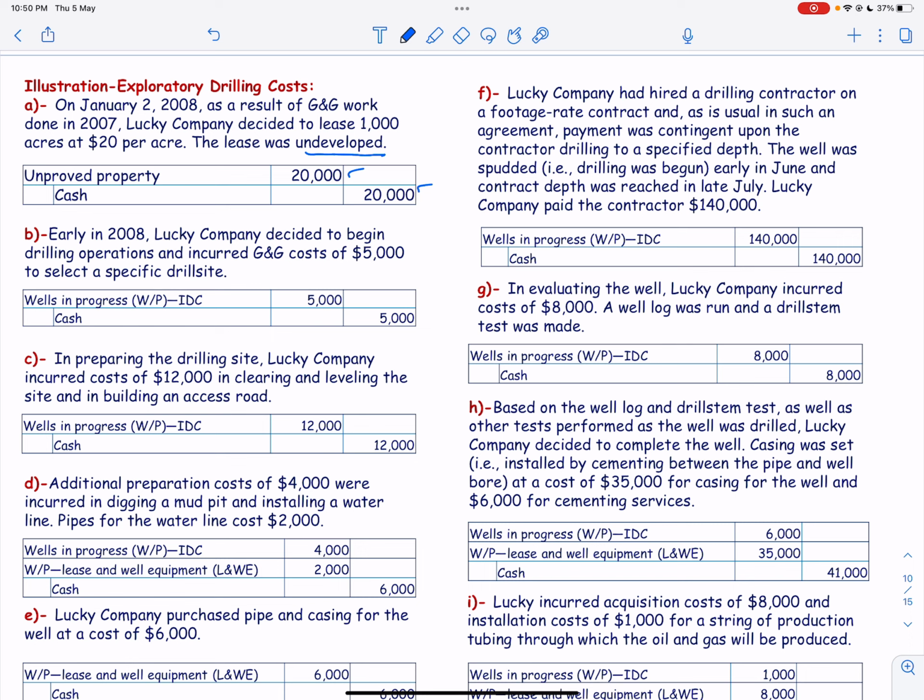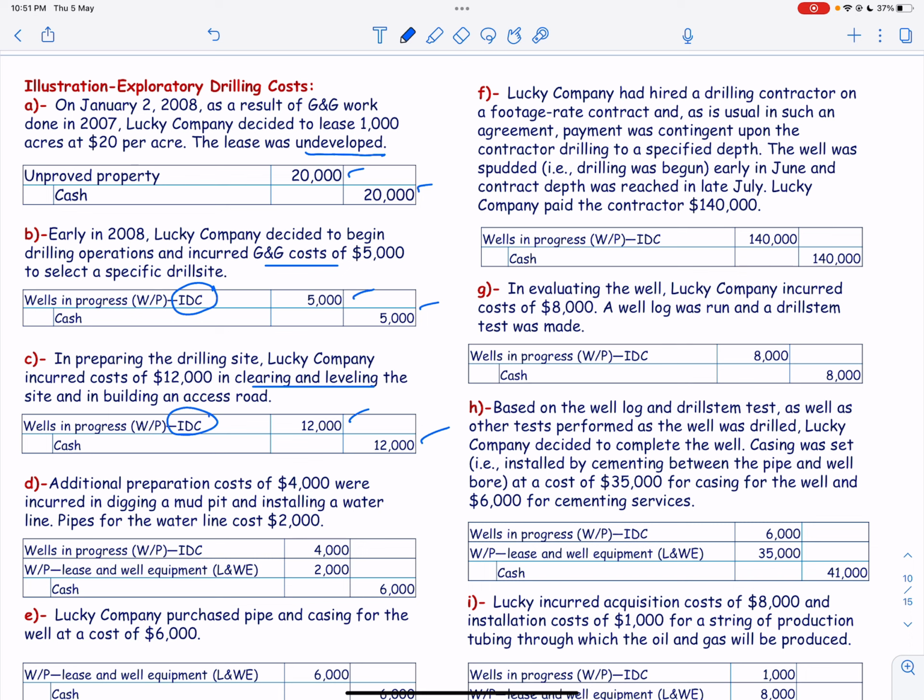Early in 2008, Lucky Company decided to begin drilling operations and incurred G&G cost of 5,000. So again, now you see this is a G&G cost. So this will be classified as an intangible drilling cost and that is debit and cash is credit. In preparing the drilling site, Lucky Company incurred cost of 12,000 in clearing and leveling the site, and again this is an intangible drilling cost and that is debit and cash is credit.